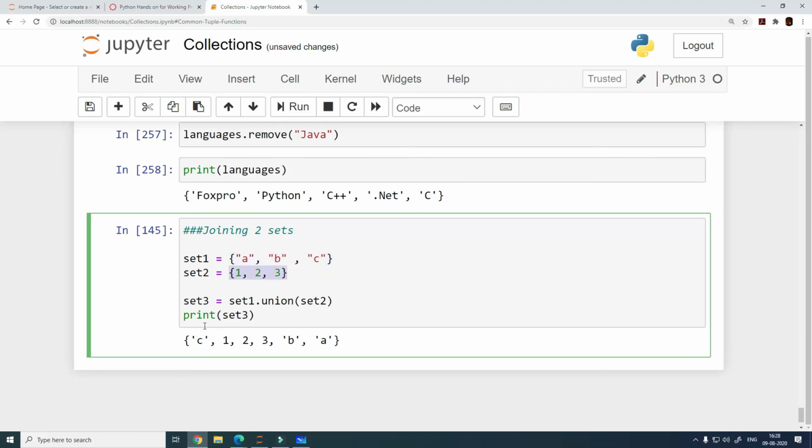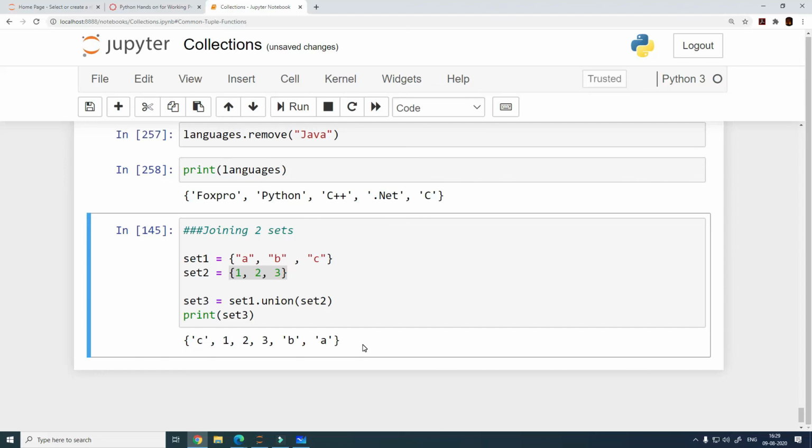So when you print set 3, then you see that you have C, 1, 2, 3, B and A, and since this is unordered and unindexed, there is no order to it. It is appearing in just any order, and that is how sets work, right.